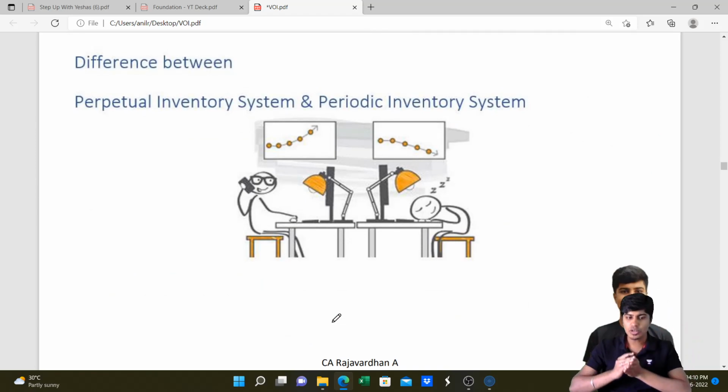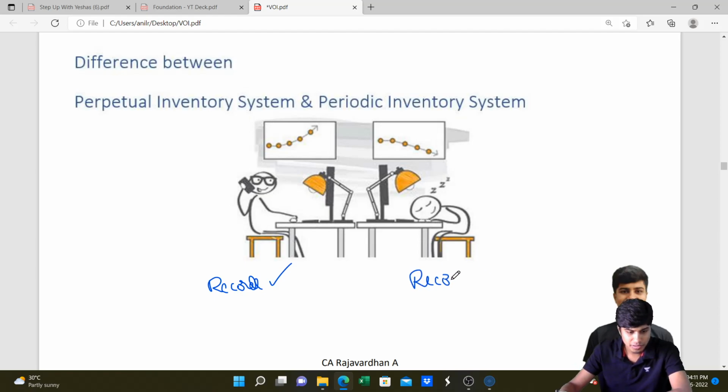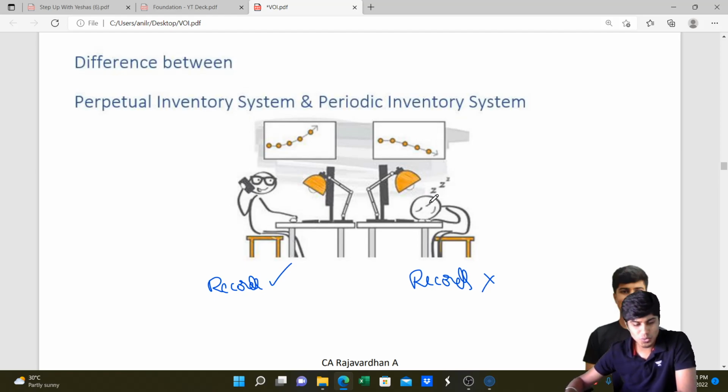One is perpetual inventory system, other one is periodic inventory system. Perpetual inventory system is where records are kept. And here records are not kept. Yeah, the accountant is sleeping. So what he does is he uses the COGS formula to arrive at the inventory.